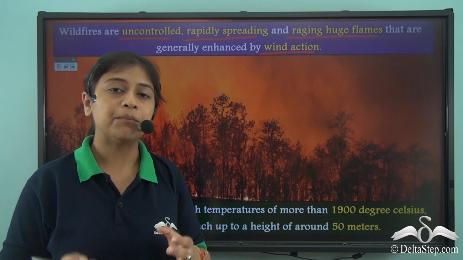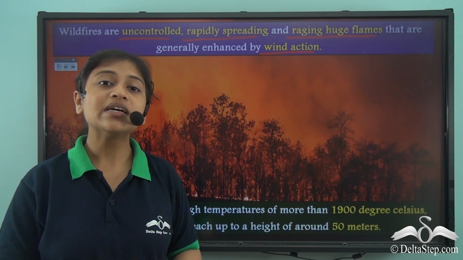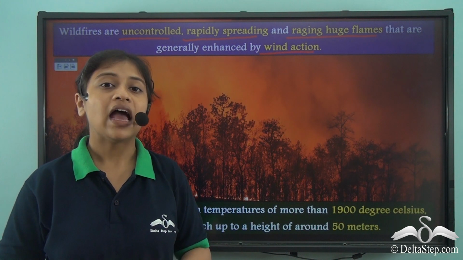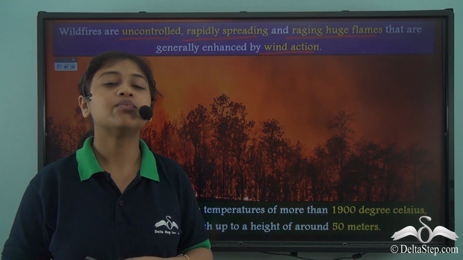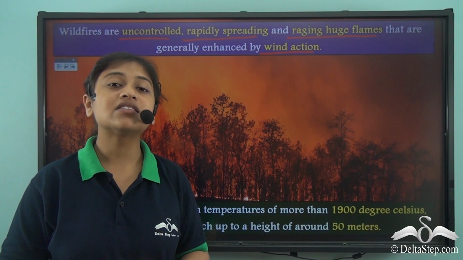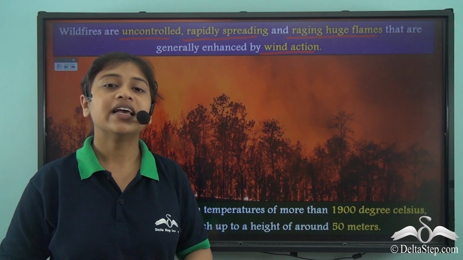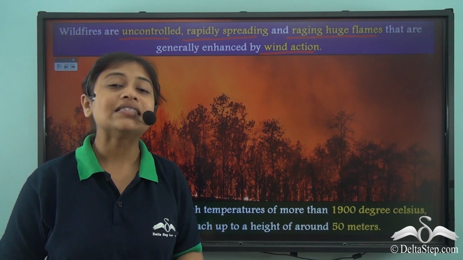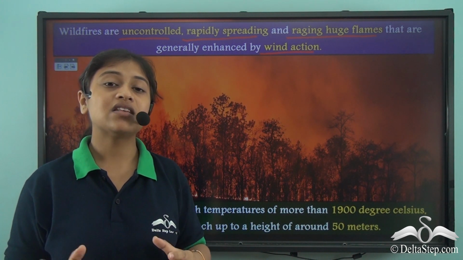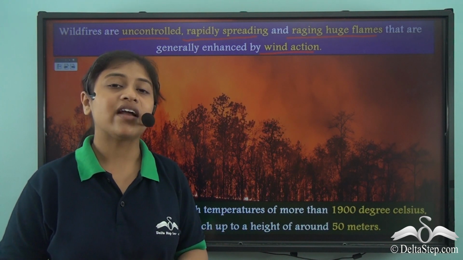Somewhere they are known as bushfires, somewhere as woodland fires, or somewhere as vegetation fire, depending on the type of vegetation being burnt. Now, as per the US Fire Department, there are around 700 fires that occur annually, and this destroys more than 7 million acres of land. Besides destroying such huge vast areas, it also destroys approximately 26,000 structures each year. This is how devastating wildfires can be.